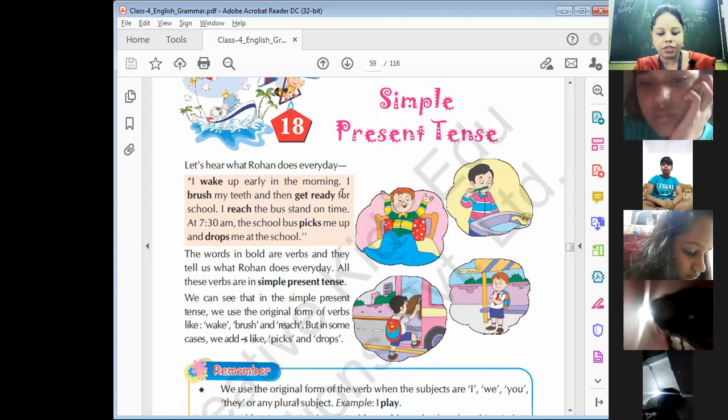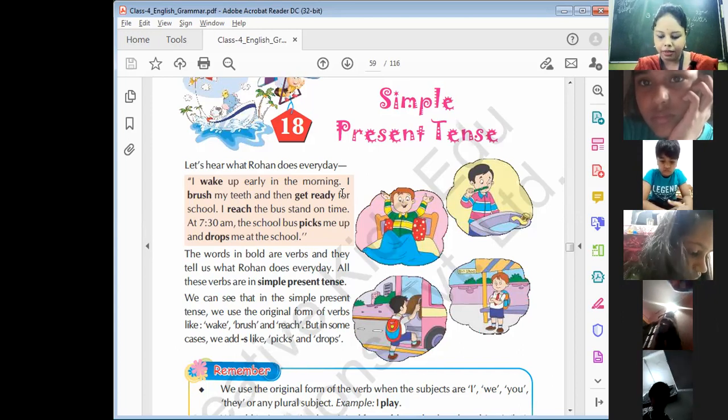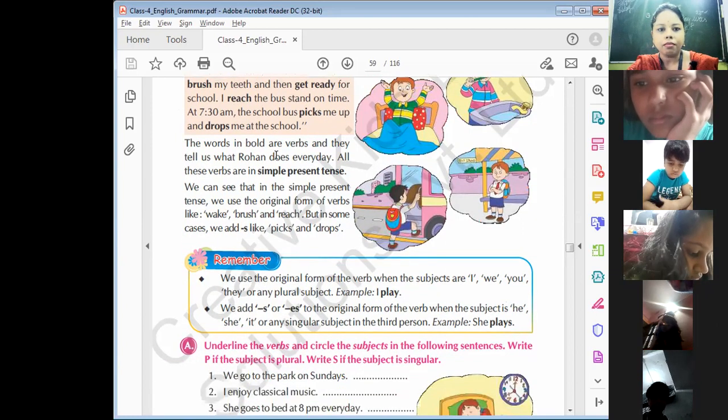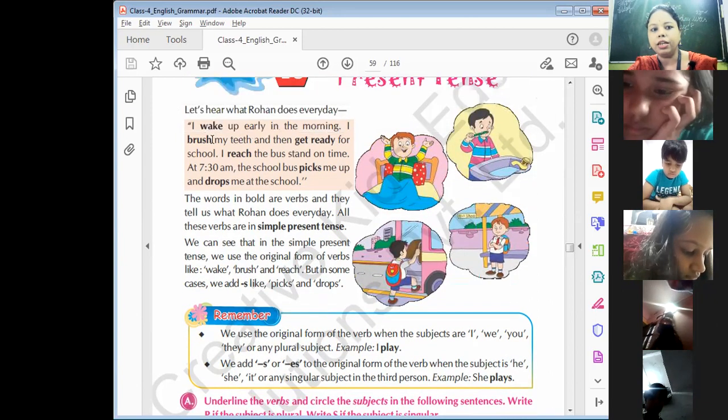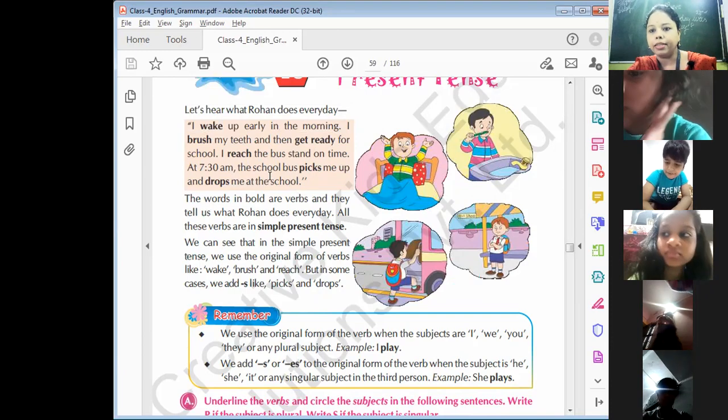So these words which are written in bold tell us what Rohan does every day. Rohan kya karta hai every day? In this paragraph, in these sentences, we can understand that all these verbs are in simple present tense. The words written in bold are all verbs and they all are written in simple present tense.